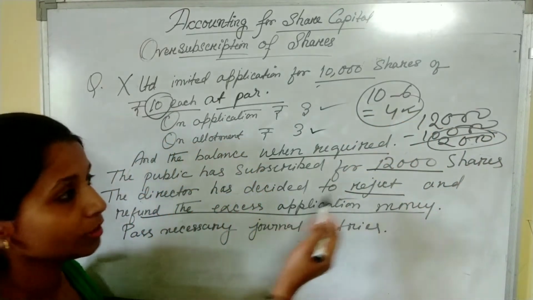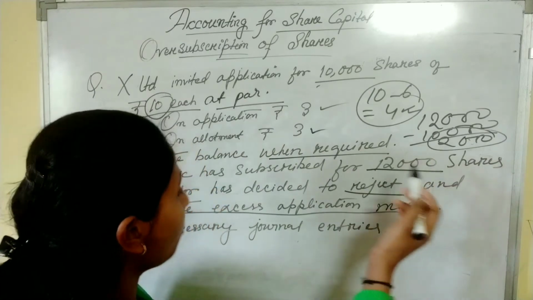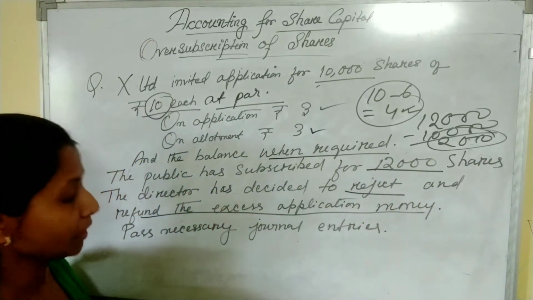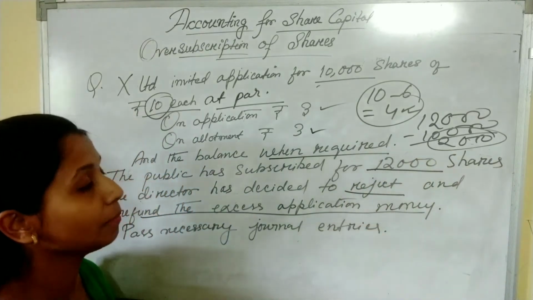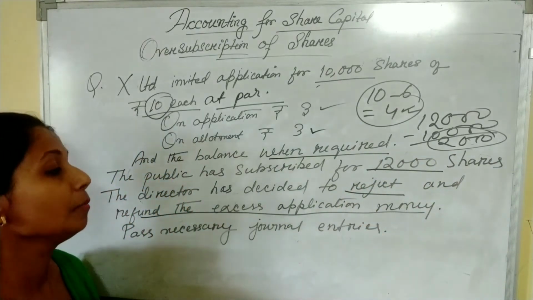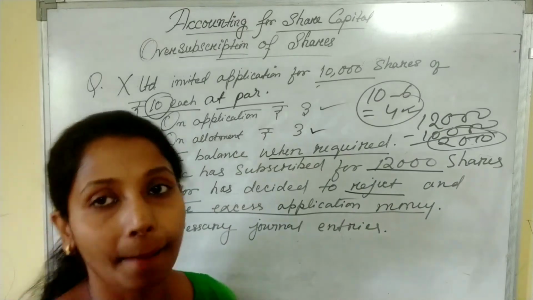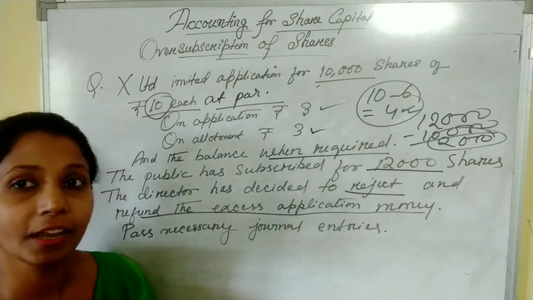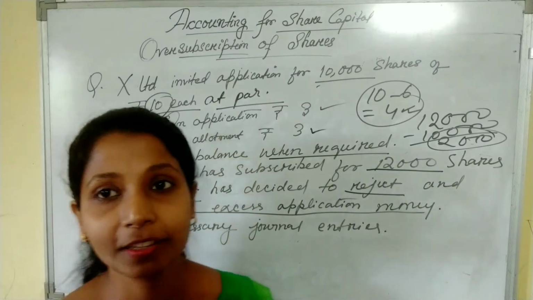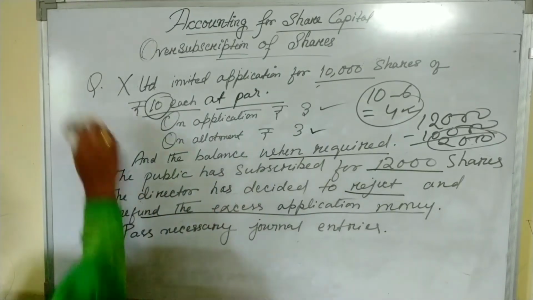The directors decided that applications for 2,000 shares will be rejected and the money so received will be refunded back to the applicants. So we are required to pass necessary journal entries. Let's pass the journal entries.